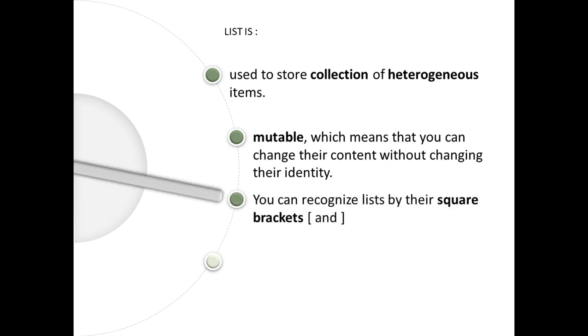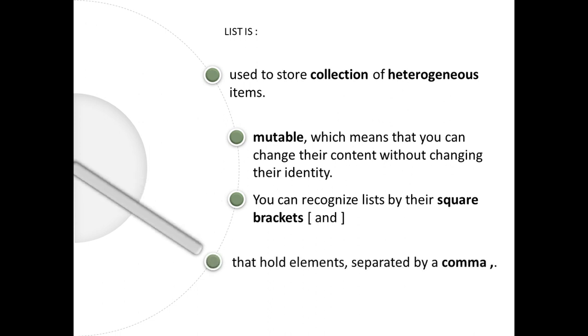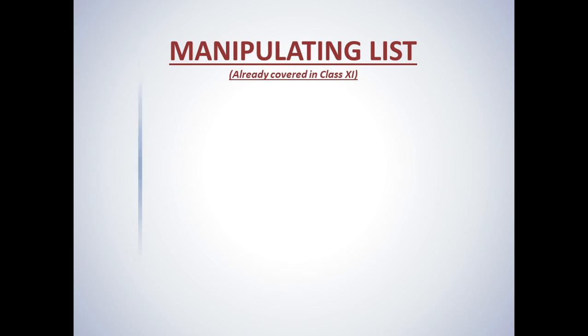You can recognize the list by their square brackets. All the list elements are enclosed within square brackets and the values are separated by comma. They are comma separated values. Okay, this is the introduction or basic definition.